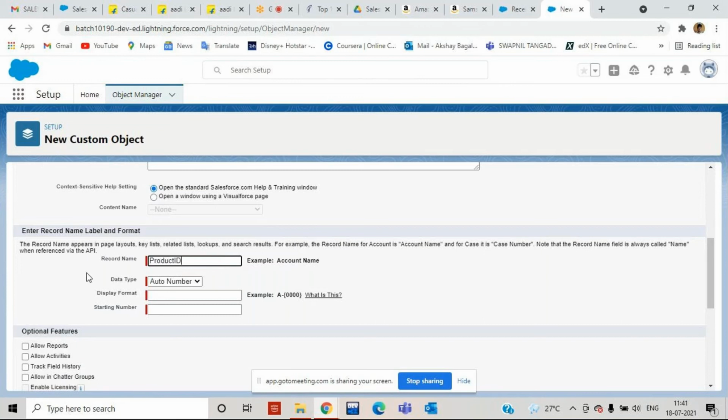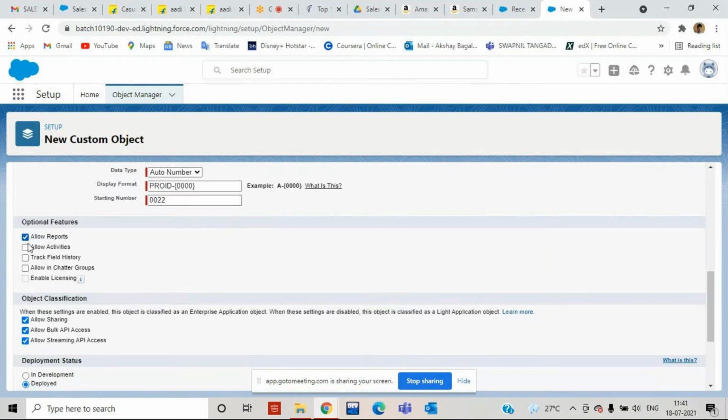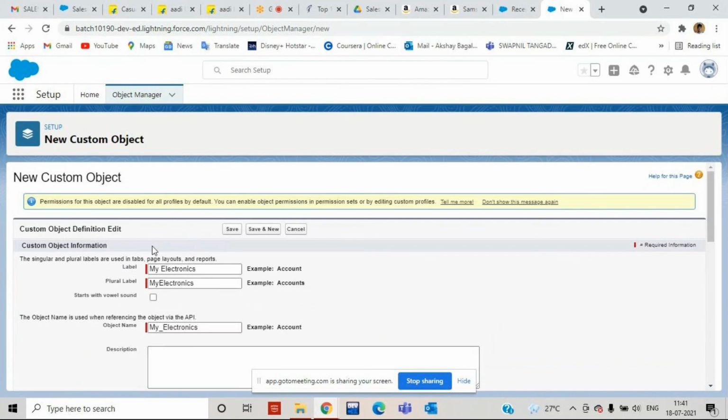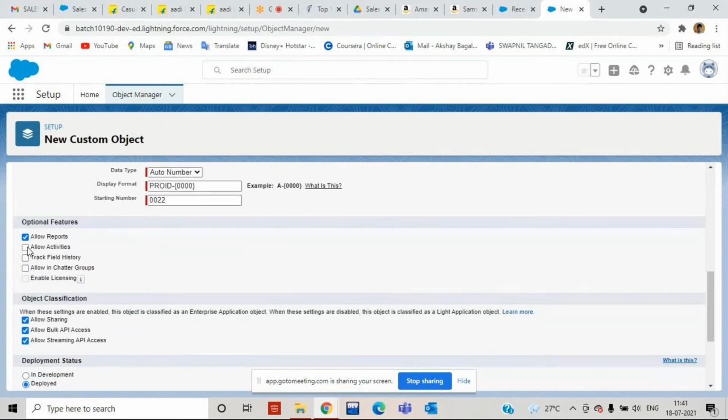The value is Product ID, auto number, and PRO, and we have to provide a dash and follow this example. Here I am providing some zeros, and the starting number will be something like 001122. This will be the starting number, and it will be 4 digits. Allow Reports is for the future, on the same object whenever data is inserted, if I want to create a report. Currently I'm not showing you, because for reports, activities and track field history we have separate topics.